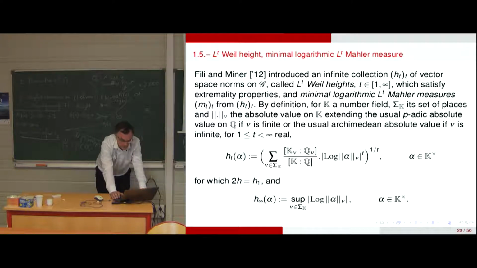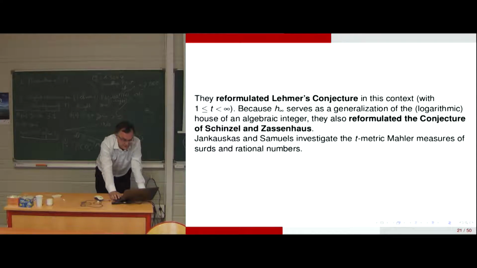So that's a normalization, and h infinite is a supremum of the log of alpha v, the absolute value of alpha at the place v, and we sum up over all places like that for alpha an element of K which is non-zero.